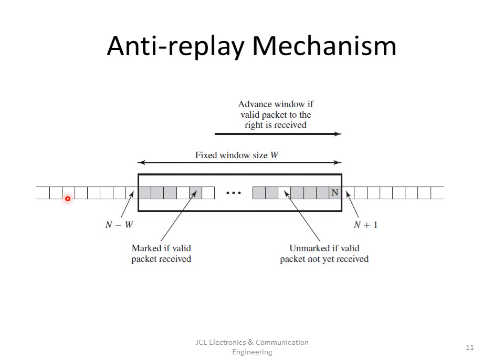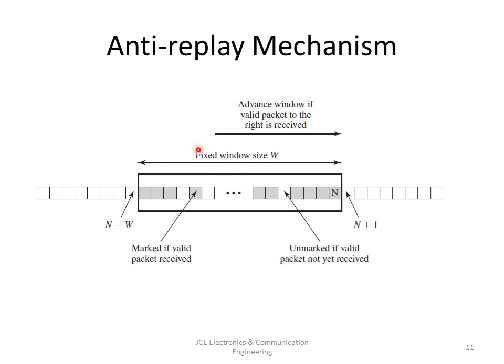As these packets are verified, a slot is marked if it is a valid packet, and unmarked if a valid packet is not yet received. The window advances if a valid packet to the right is received. So this is the anti-replay mechanism.